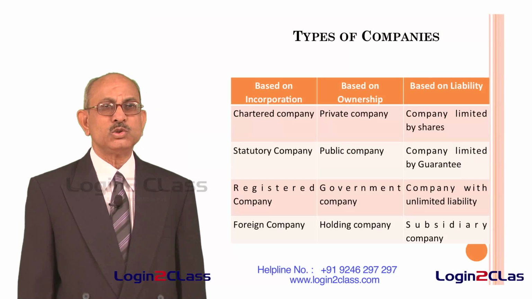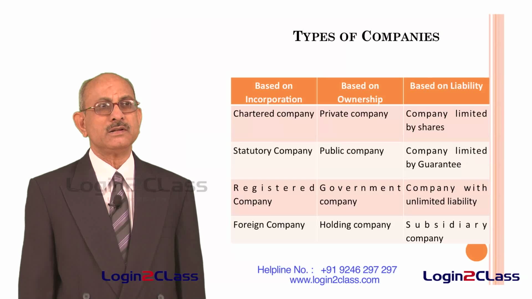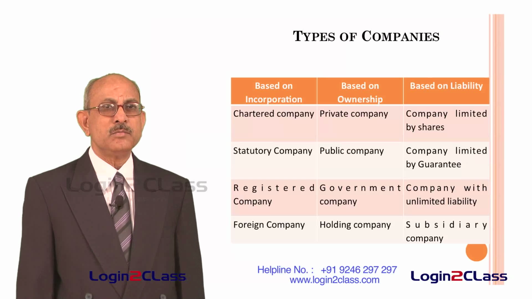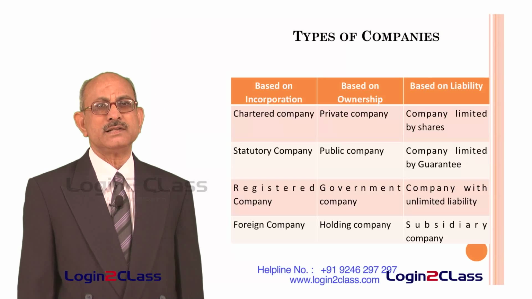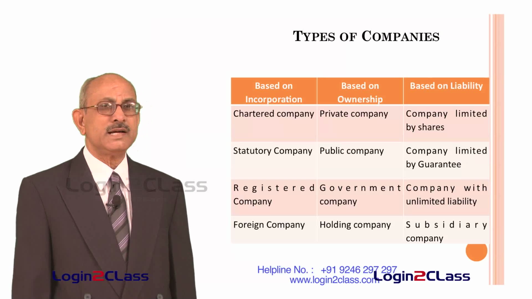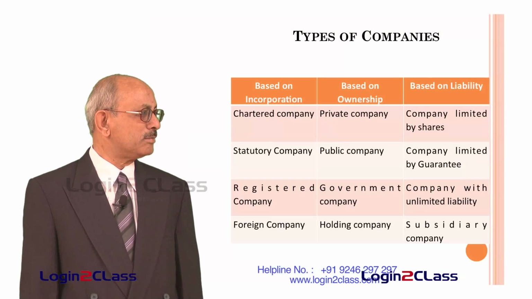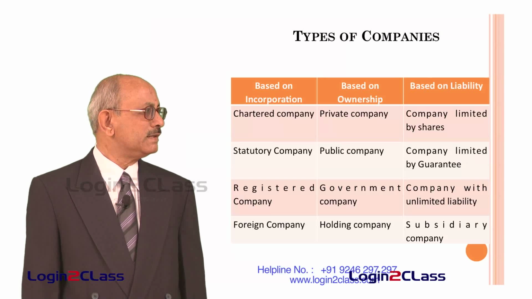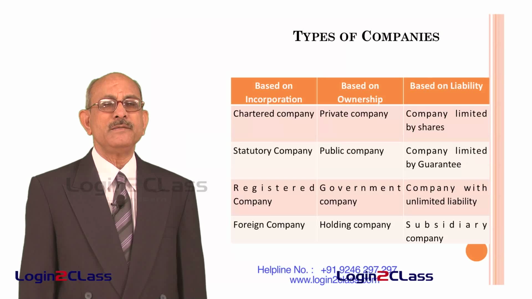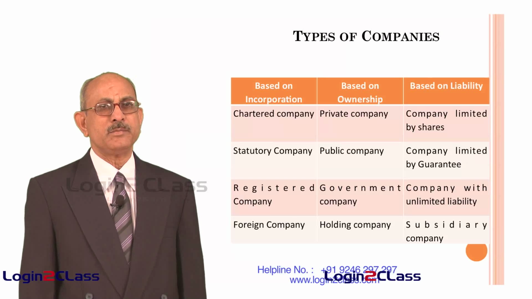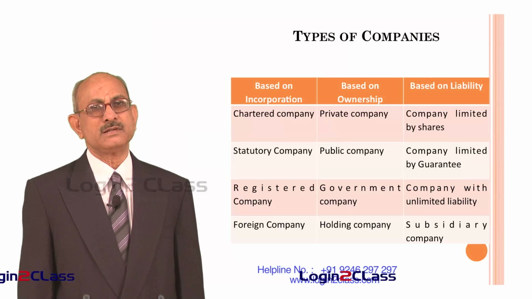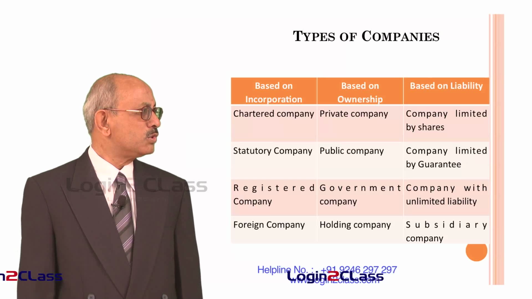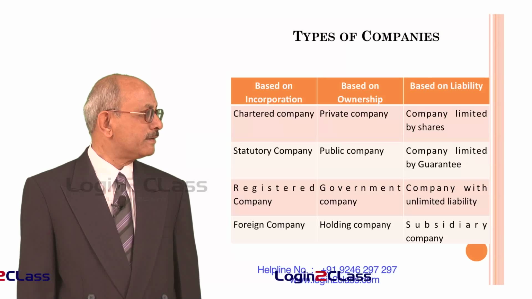Similarly, a company can also be formed with unlimited liability. Normally such companies are rare, but it can be formed also. That means the shareholders, that is the members of the company, take on unlimited liability on behalf of the company. And a subsidiary company is of course a company owned by the parent company. So the parent company is called the holding company, and the subsidiary company is the company owned by the holding company.